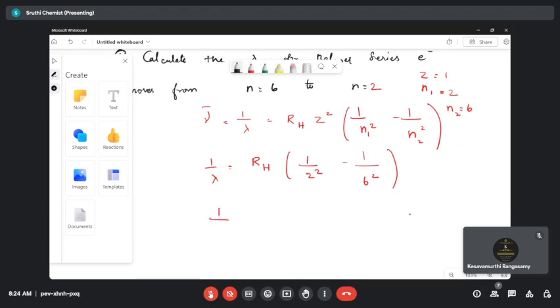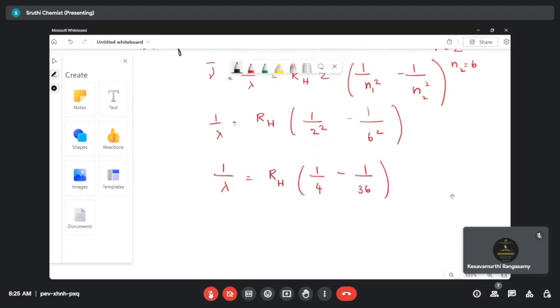That's all. So 1 by lambda is equal to R_H times (1 by 2 squared minus 1 by 3 squared), which is 1 by 4 minus 1 by 36. In order to calculate the lambda, just take the reciprocal, you will get the answer. Very simple, we are simply substituting the values and finding it. That's all. This is about the line spectrum.